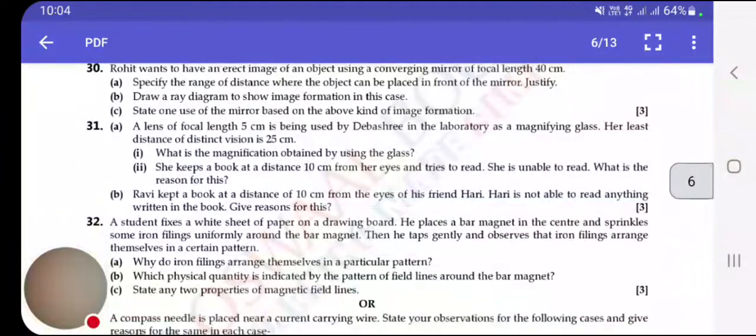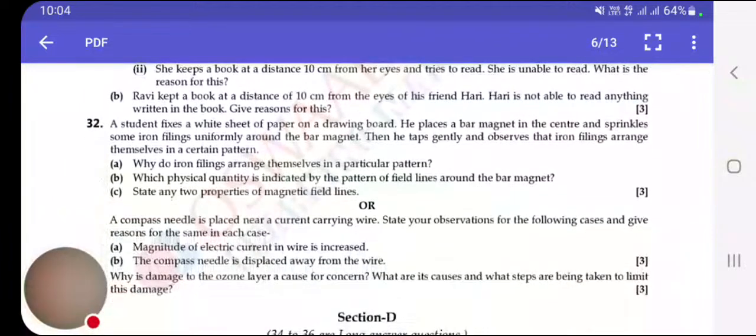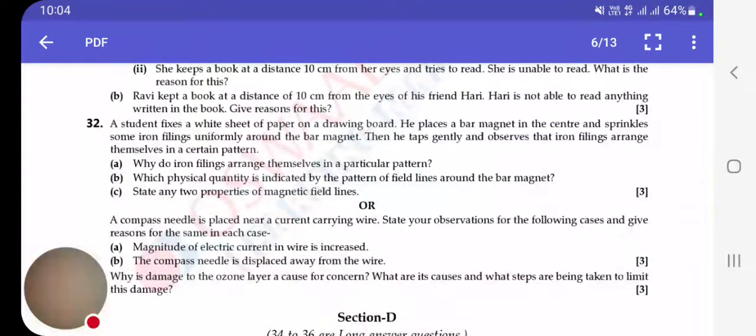Okay. Now 32nd question is, a student fixes a white sheet of paper on a drawing board. He places a bar magnet in the center and sprinkles some iron filings uniformly around the bar magnet. Taps gently and observes that iron filings arrange themselves in a certain pattern. First question, why do iron filings arrange themselves in a particular pattern? When iron filings are placed in a magnetic field around a bar magnet, they behave like tiny magnets. The magnetic force experienced by these tiny magnets make them rotate and align themselves along the direction of field lines.